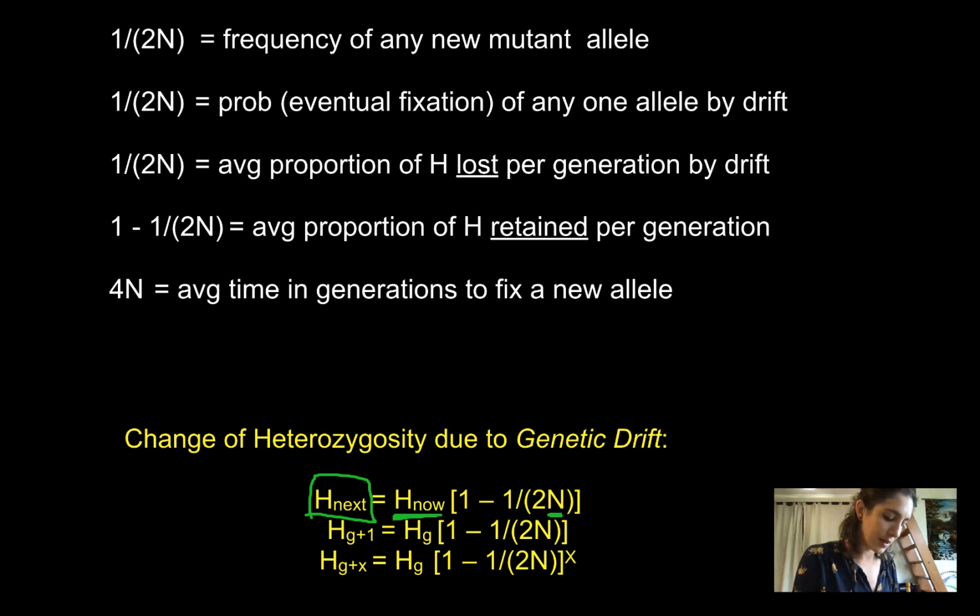This is just another way to say it, the G plus 1. You often see that in textbooks. G plus 1 just means the next generation. G means the generation now. And if you wanted to know in 10 generations, you would do the same equation, but to the 10th power.